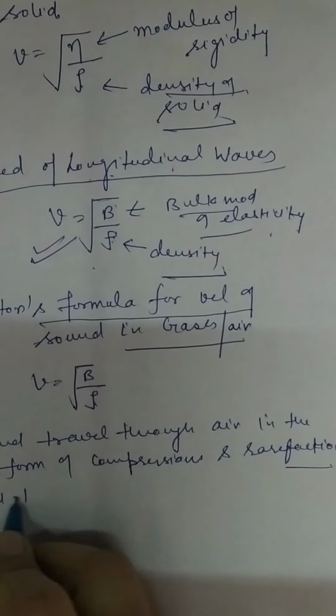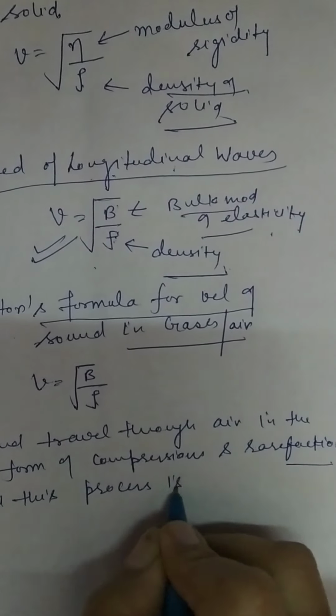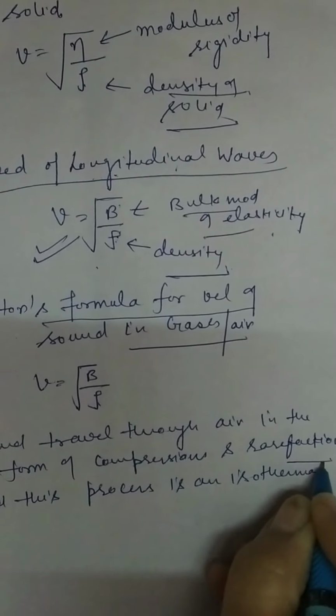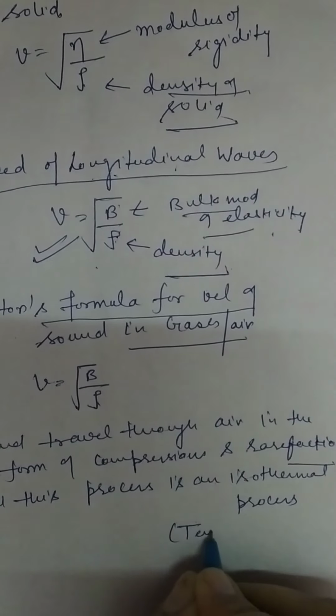What is an isothermal process? In which the temperature remains constant.